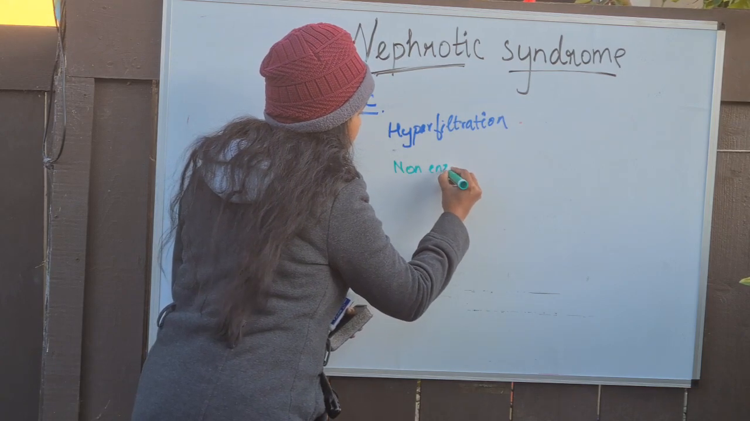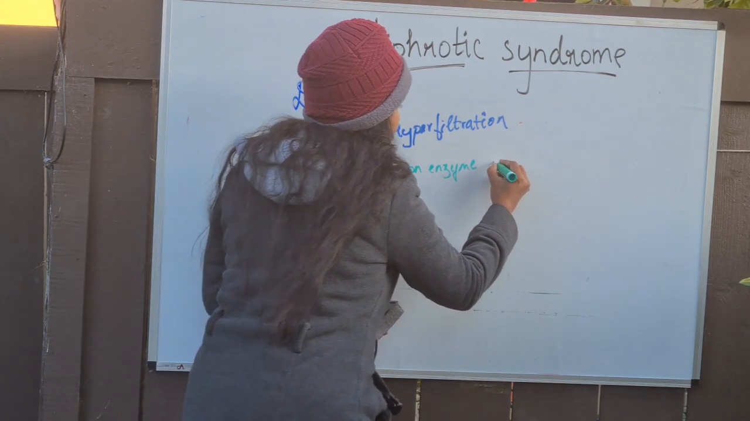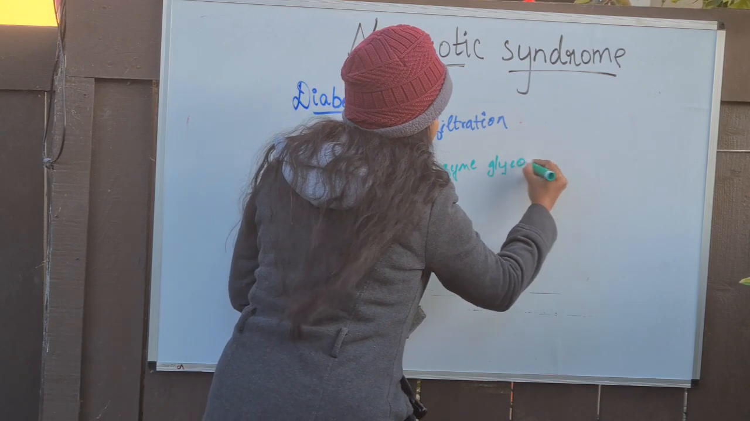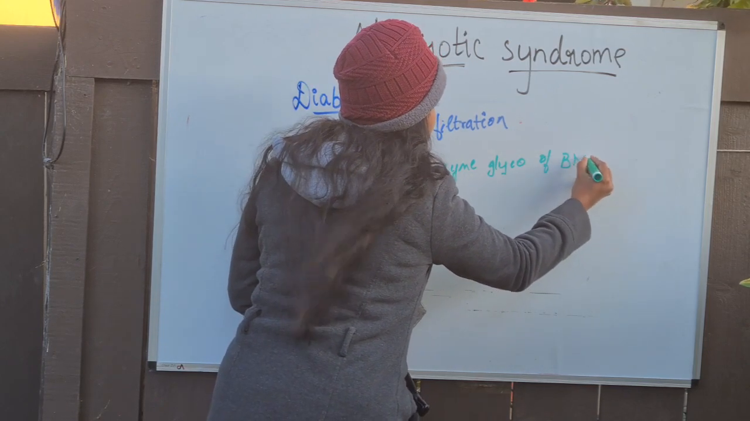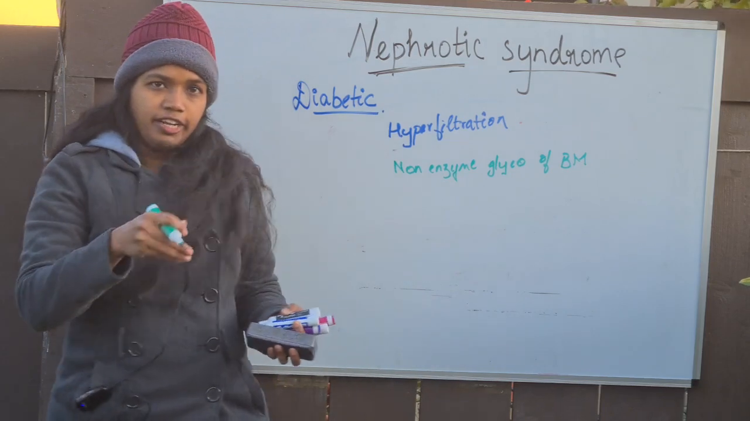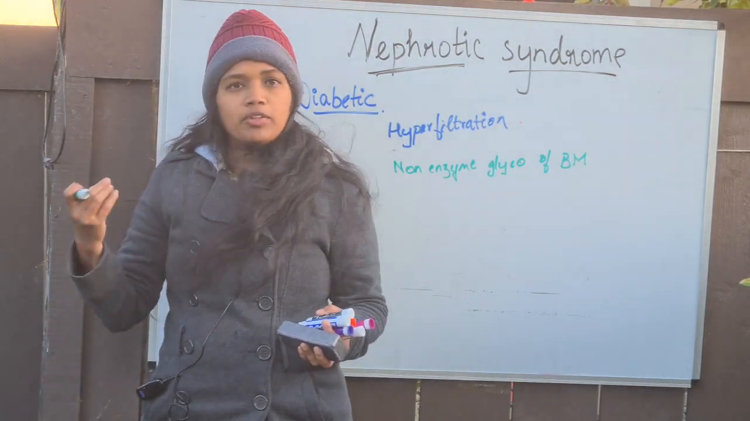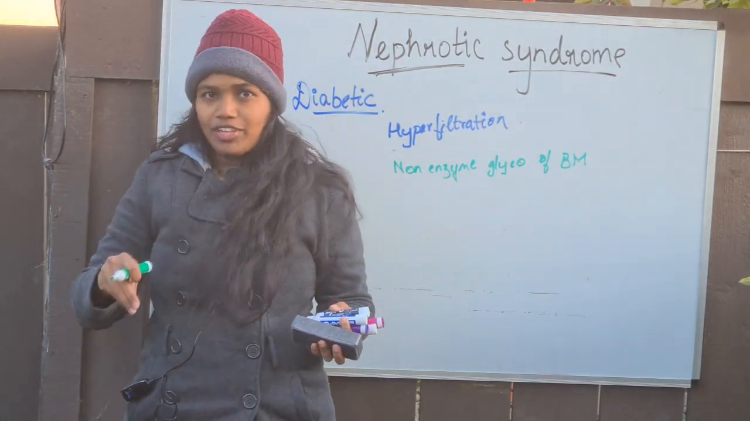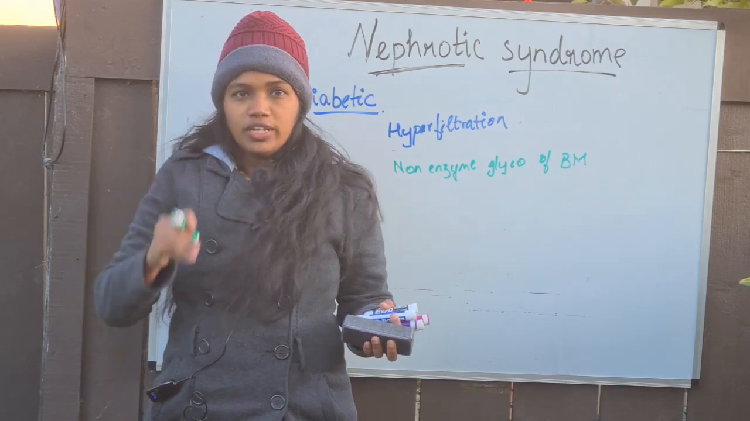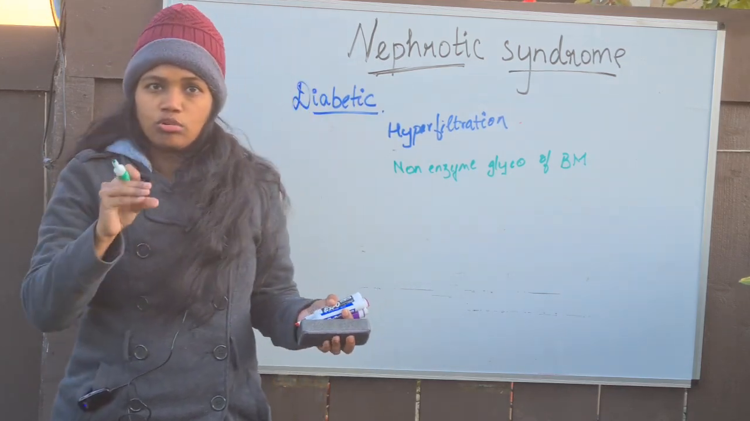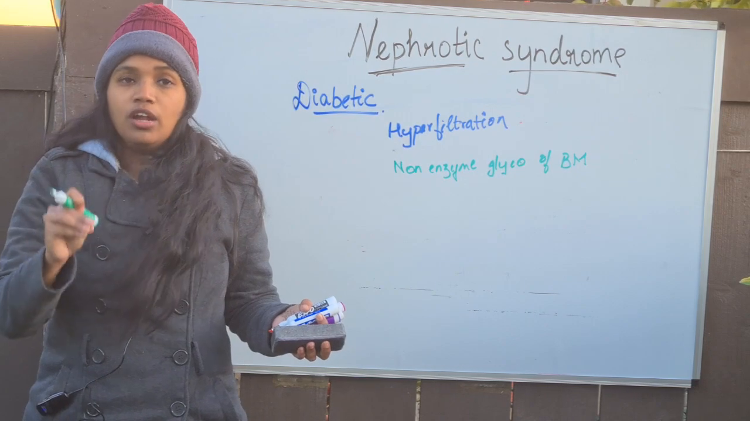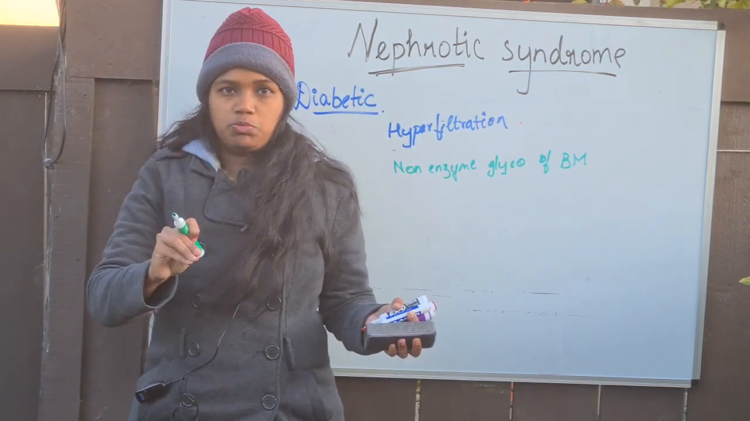non-enzymatic glycosylation of the basement membrane. So what does this mean? Those glucose which are entering into the urine, they need to come in contact with the basement membrane, right? After that only it has to come in the urine. So during that process, that glucose has the capacity to cause non-enzymatic glycosylation of this basement membrane,